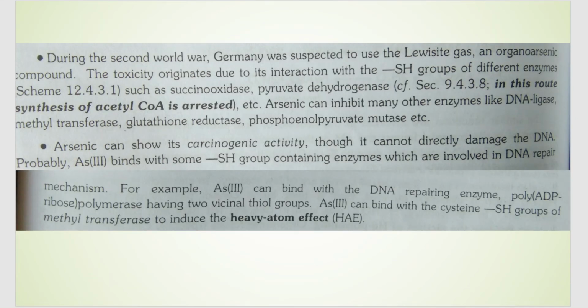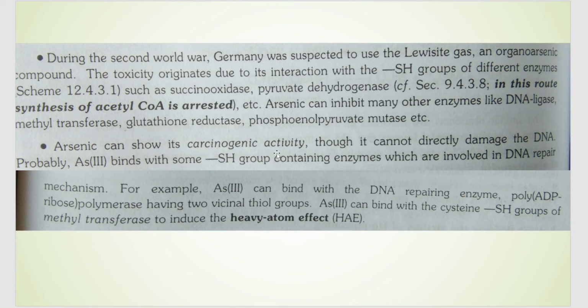So what are the different types of enzymes that arsenic can deactivate? It can interact with the SH groups of different enzymes such as succinoxidase and pyruvate dehydrogenase, and it can inhibit enzymes like DNA ligase, methyltransferase, and glutathione reductase. All these enzymes have their own activity and importance. Whenever arsenic binds with the SH group of these enzymes, they get deactivated, so different body functions will not work as expected.